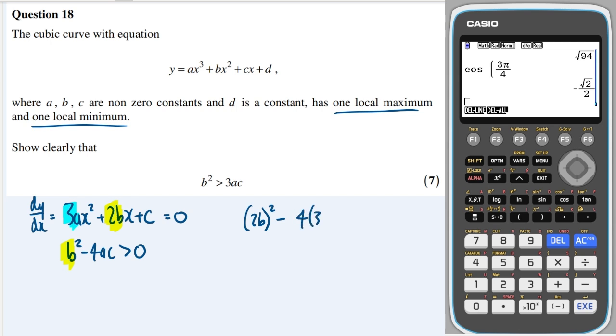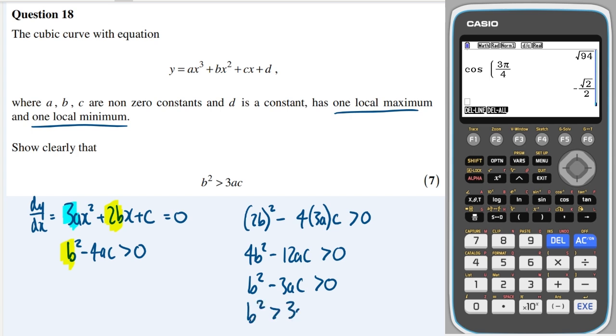So minus 4, 3a, and then multiplied by the c term, which is c. And that needs to be greater than 0. So that's 4b squared minus 12ac is greater than 0. Divide through by 4 gives me this. And then finally b squared is greater than 3ac. QED.